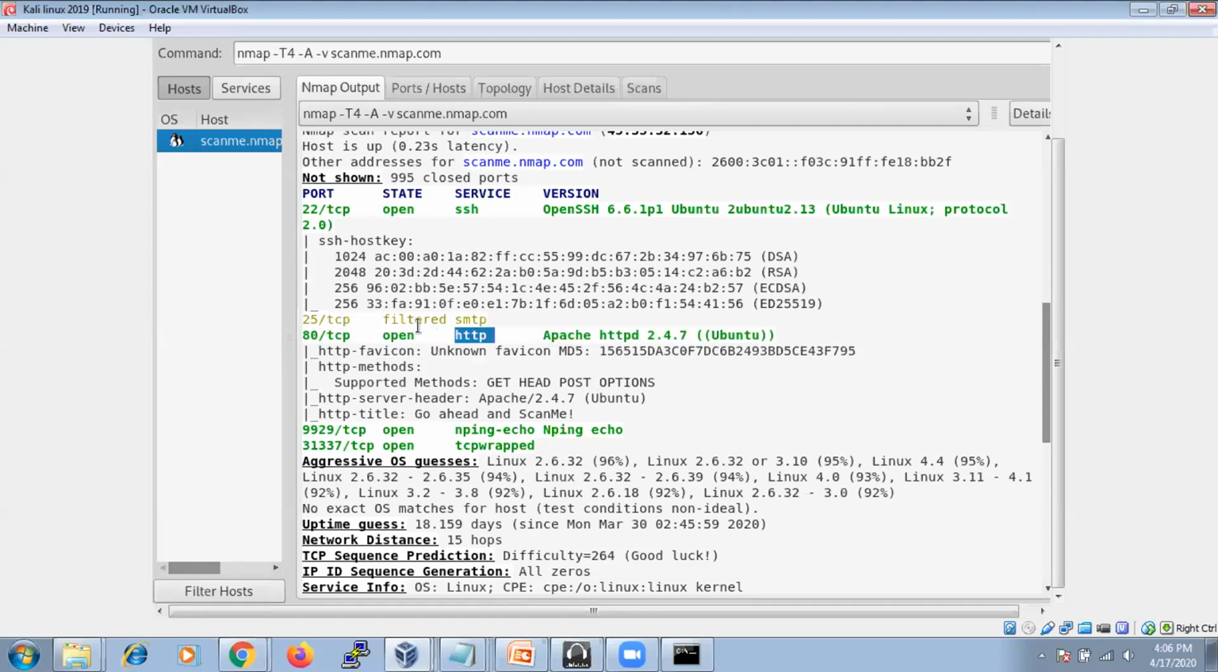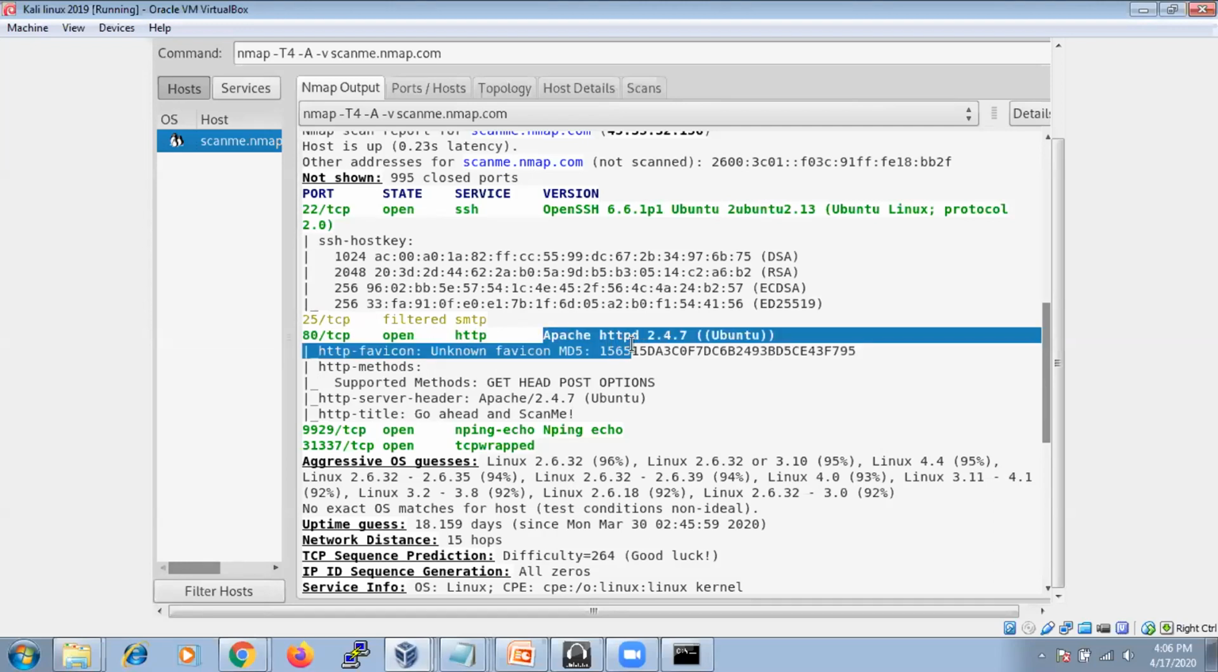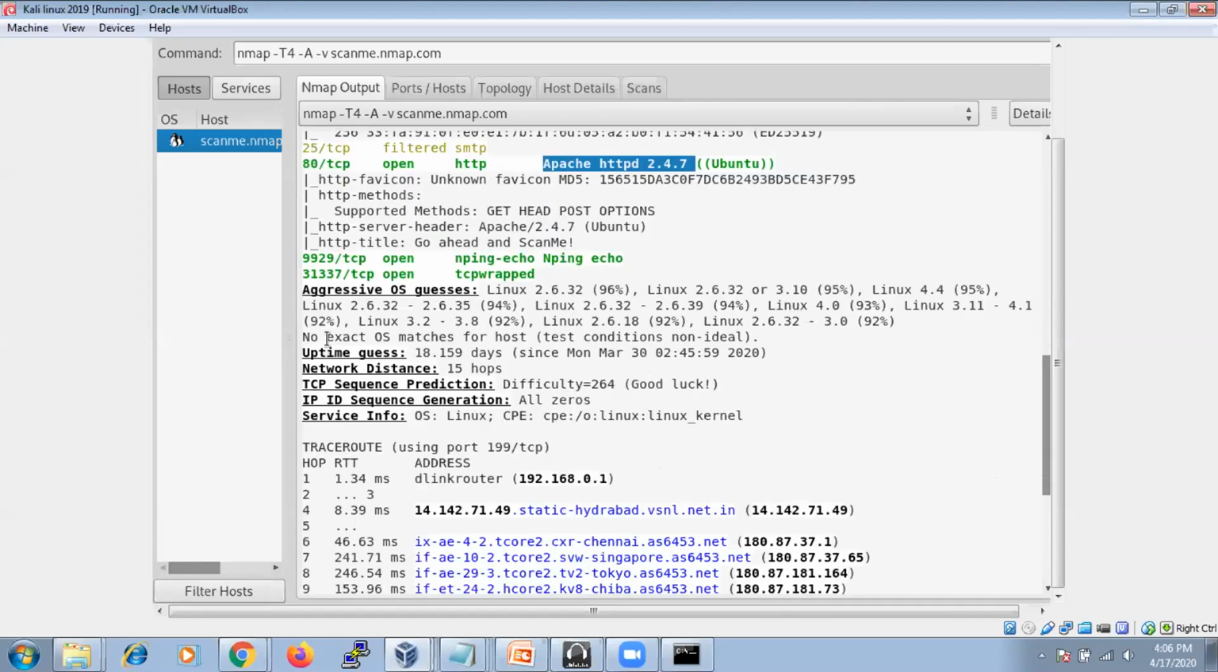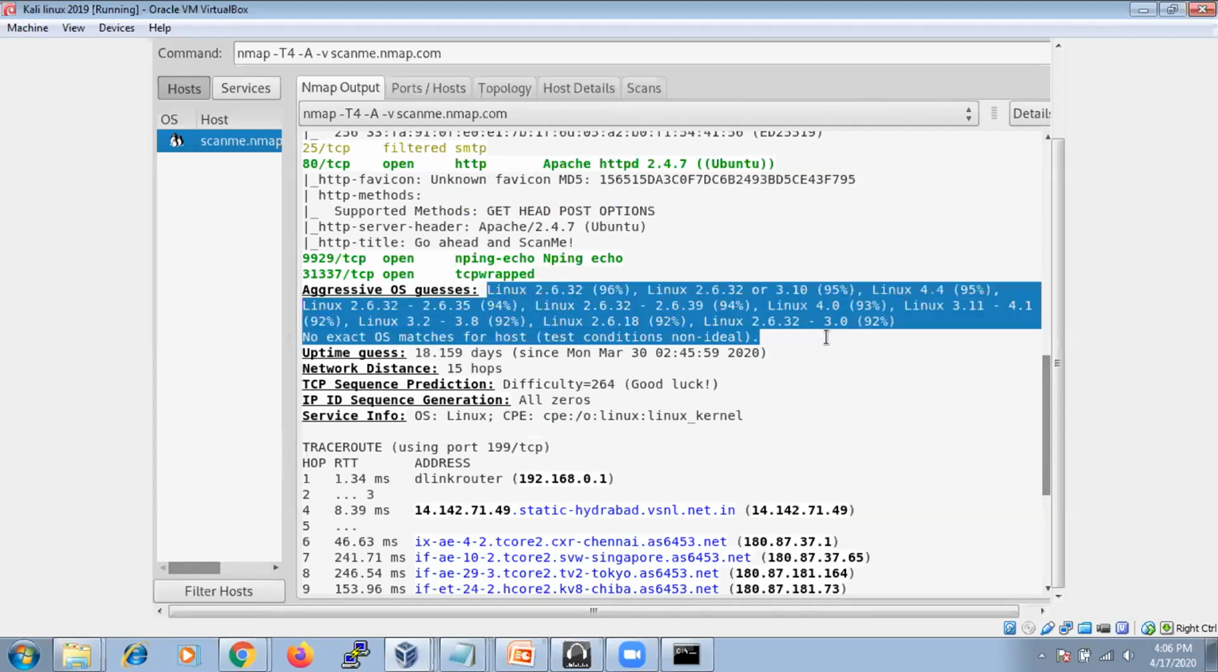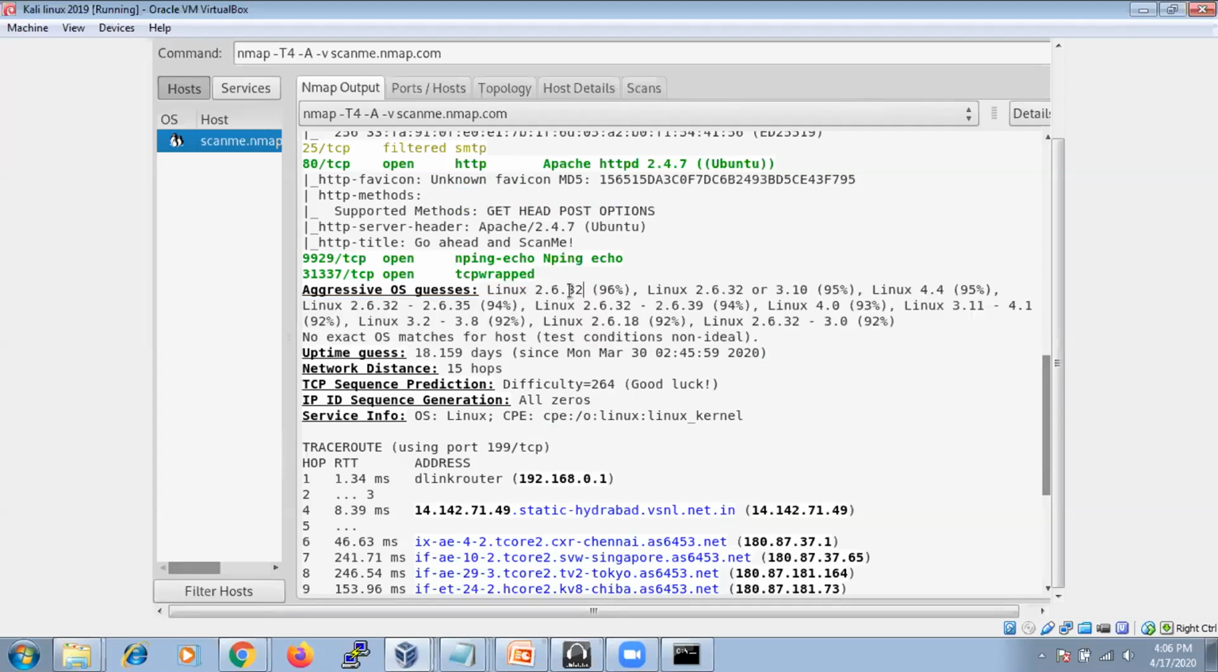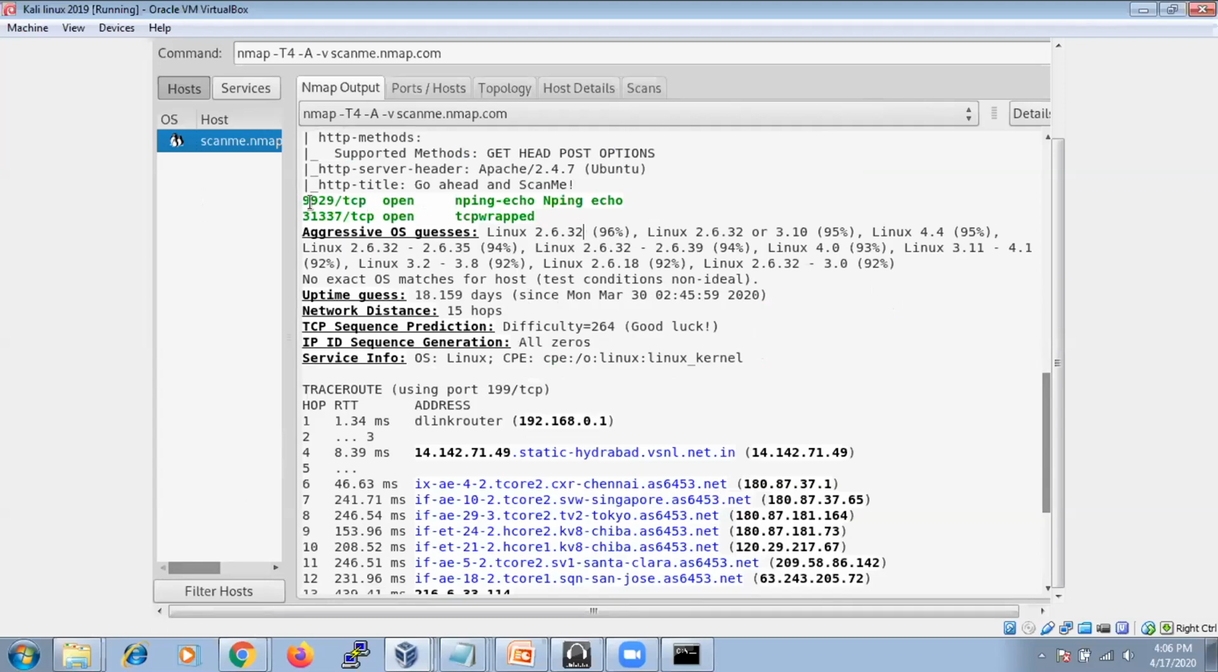Here 80 is the port number which is open for HTTP, and they are running Apache Tomcat as the web server on Ubuntu. Then the supported methods they are using are the GET method and the POST method. These are the methods used to get information and to post, to take a request and give a reply. Aggressive OS guesses say Linux, maybe a Linux-based OS, Linux 2.6.32. Port 9929 is used for nping, and the TCP port is used for TCP wrapped. These are different services they are going to use with those port numbers.